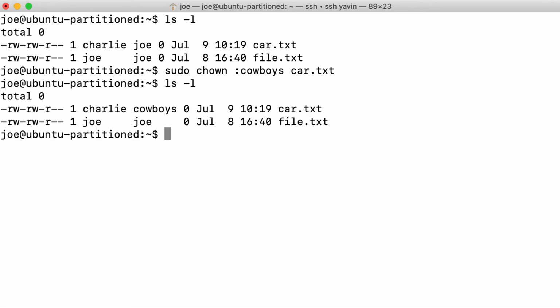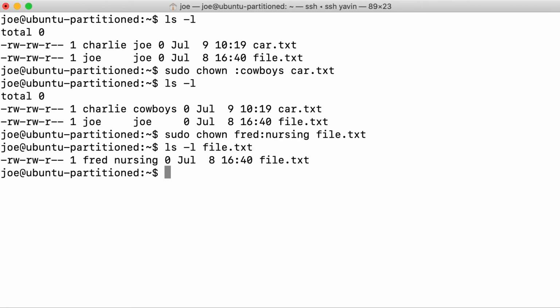If you're changing the user and group ownership, we can say sudo chown, let's say Fred as the user owner, and nursing as the group owner. And now, if I look at file.txt, you can see that the user that owns it is Fred, and the group that owns it is nursing. So it's important to understand who owns a file or directory, both from a user perspective and a group perspective.